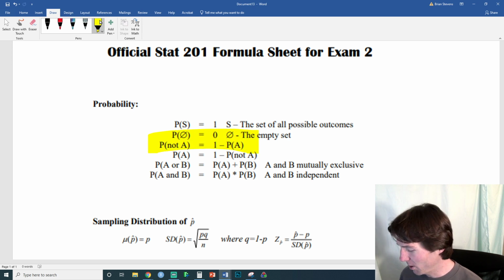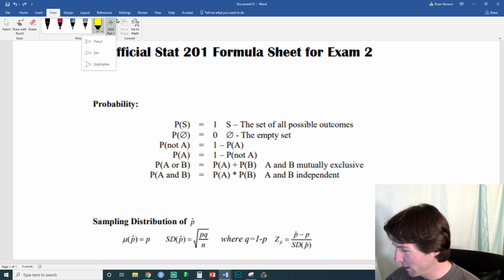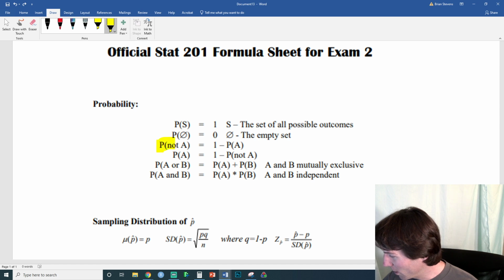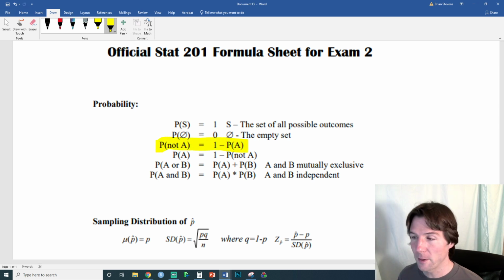Next we get to another big important one, known as the complement. I'm going to add a new highlighter in here. Let's go to highlighter, and let's change the thickness on it. Is that how you change thickness? We'll go to that thickness and see here. Does the new highlighter work pretty well? That works better. There we go.